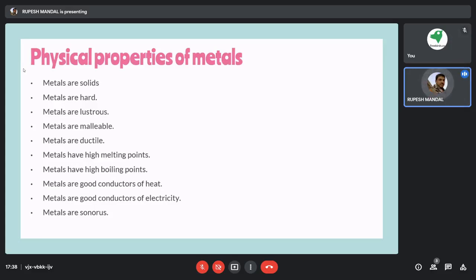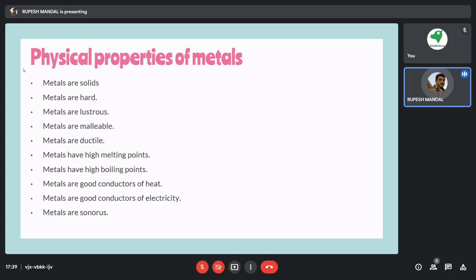The next one is that metals are ductile. Ductile means it can be stretched into a string or something like that. The best example is gold. A very important fact is that if we have 1 gram of gold and a proper mechanism to make a string out of it, that string can go up to 3 kilometers.